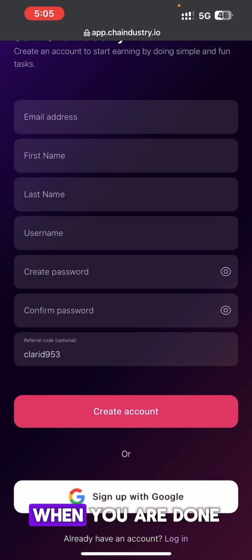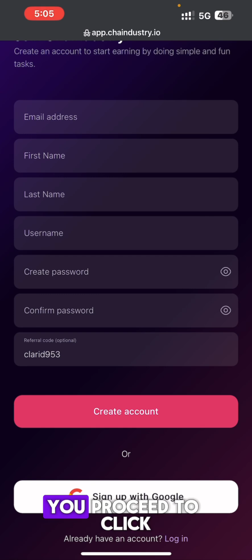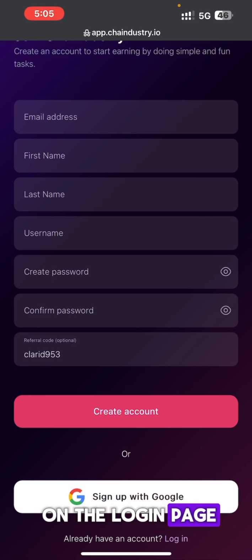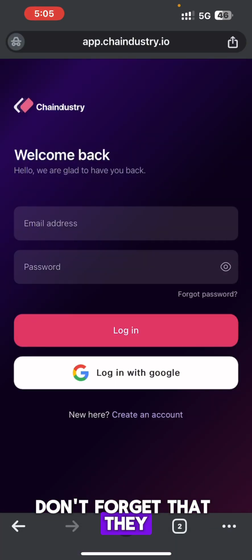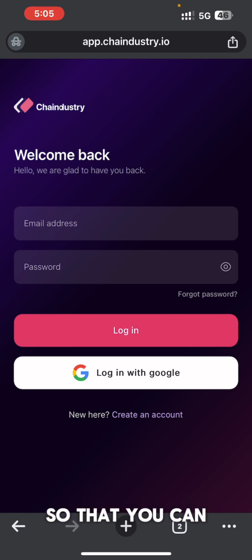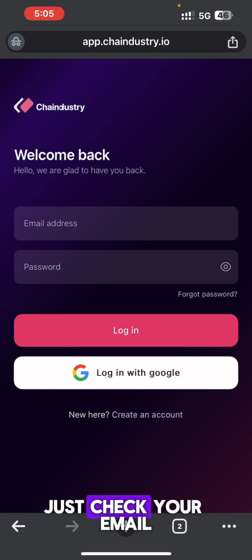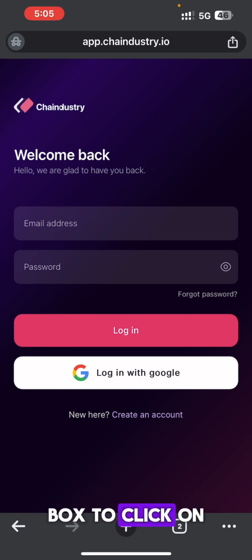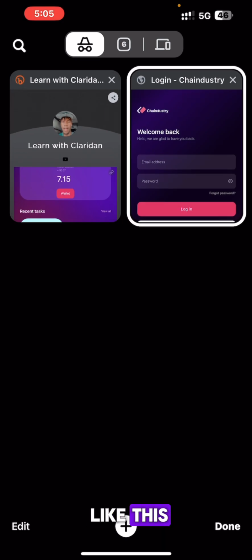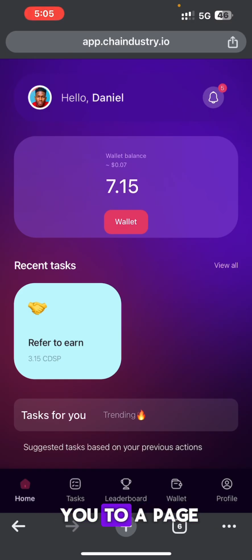So when you are done creating an account, you proceed to click on the login page and you log in. Don't forget that they will send you an email so that you can confirm your email. So just check your email box, click on the confirmation link, and then come back here to log in. After logging in, it's going to take you to a page like this.